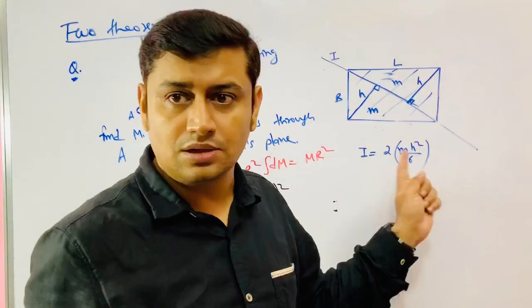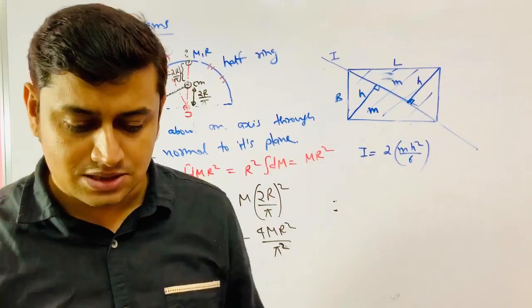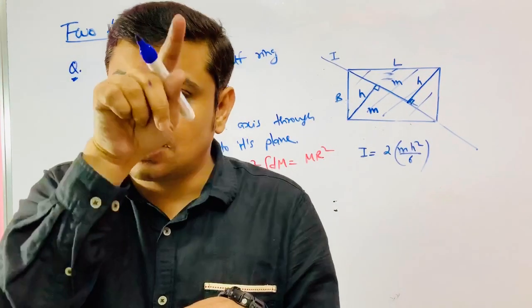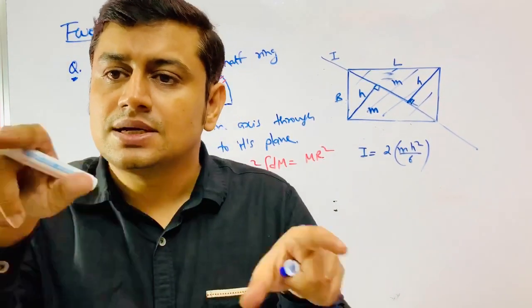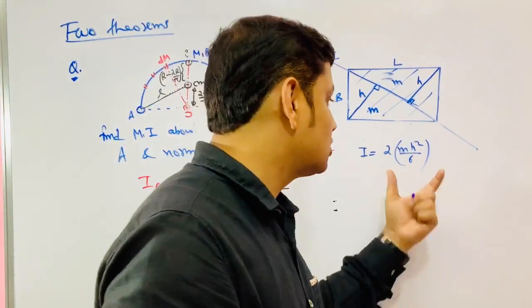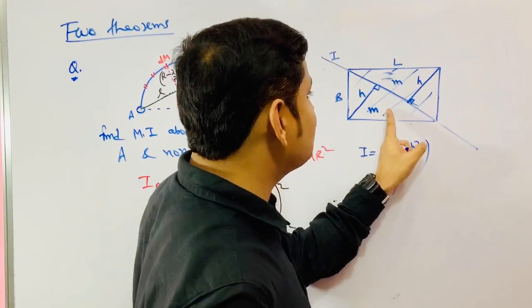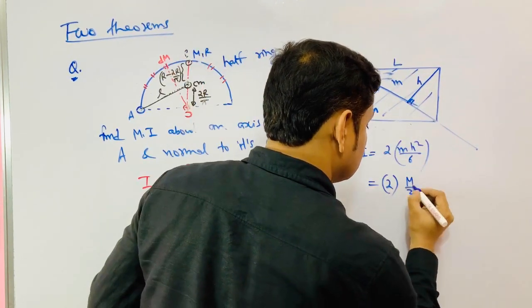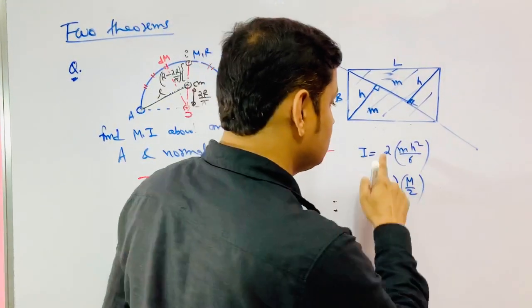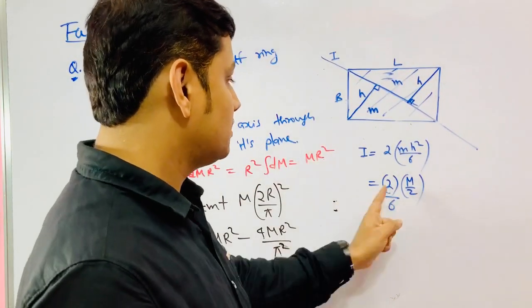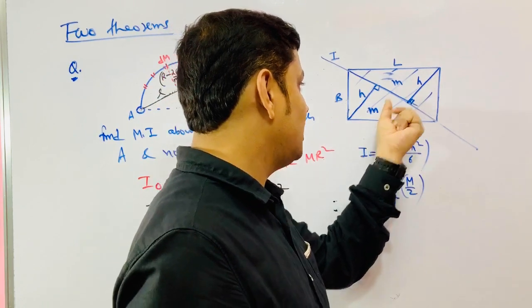I told you in the formula that across the base of any triangle, if from the third vertex you drop the perpendicular, that altitude is h, then moment of inertia is mh square by 6. So that becomes 2 times, mass means total mass by 2, divided by 6, because one mass is m by 2.